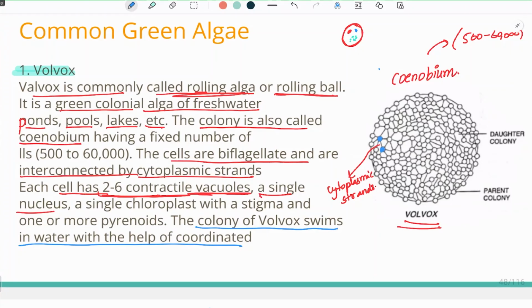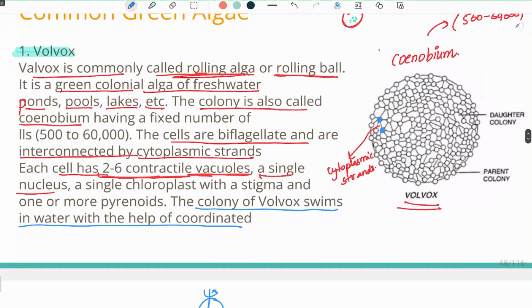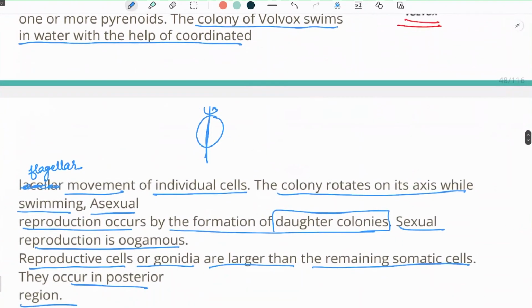It has 2 to 6 contractile vacuoles with a single chloroplast in a single cell, and can also have a stigma with one or more pyrenoids. The colony swims with the help of coordinated flagellar movements. All the cells in this colony have coordinated flagellar movement, by the help of which this colony is going to move. And it can also roll. It can move, or it can also rotate on its own axis.